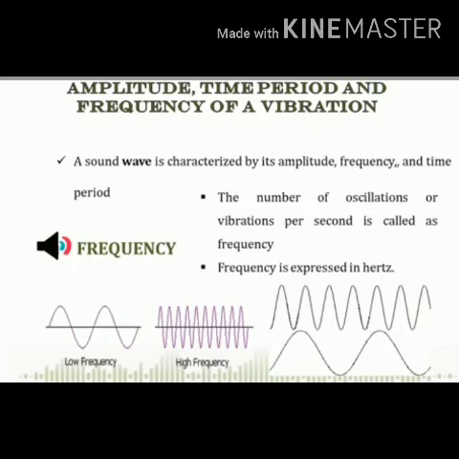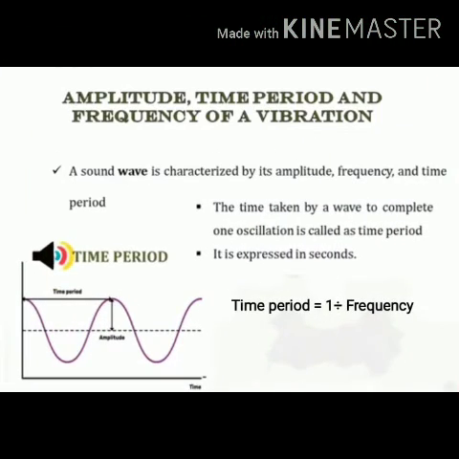Students, remember the frequency is expressed in the unit hertz, H-E-R-T-Z, and the short form of it is Hz. So remember this. If we say the number of oscillations in 1 second is 10, what will be the frequency? 10 hertz. And if the number of oscillations in 1 second is 4, what is the frequency? 4 hertz.